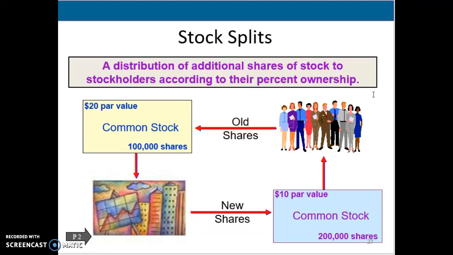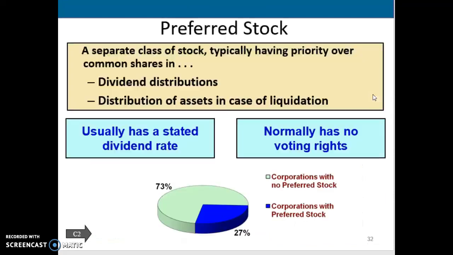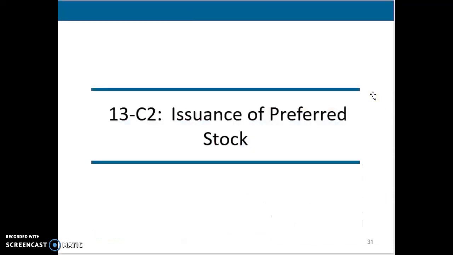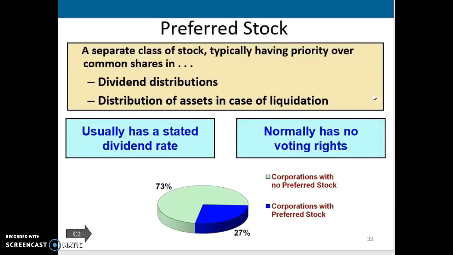All right, so let's look into our next section, which is going to look at the preferred stock. So for preferred stock, it's just another class of stock. So we have common stock, and now we're going to have a second class of stock called preferred stock. There are definitely differences between common and preferred, especially when it comes to what kind of rights they have. So let's look at just the basics of preferred stock.